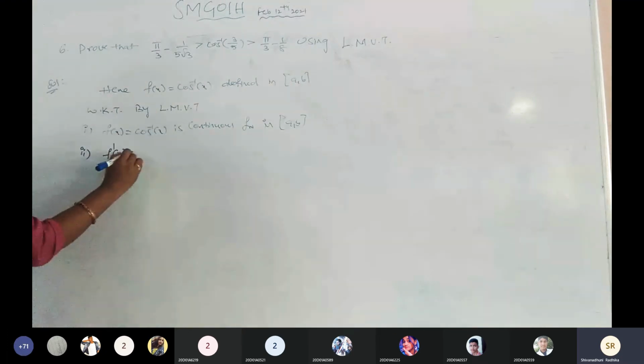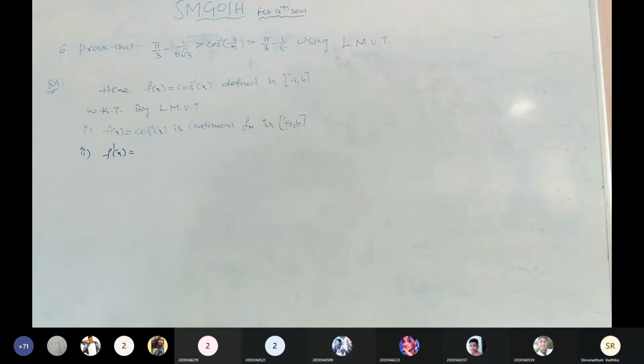What is f dash of x? What is the derivative for cos inverse of x? Minus 1 by under root of 1 minus x square, ma'am.